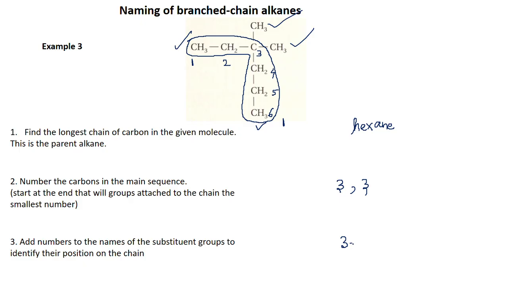One is methyl, so 3-methyl. The next is also attached to the third carbon and is also methyl, again 3-methyl. Both are the same group on the same carbon.